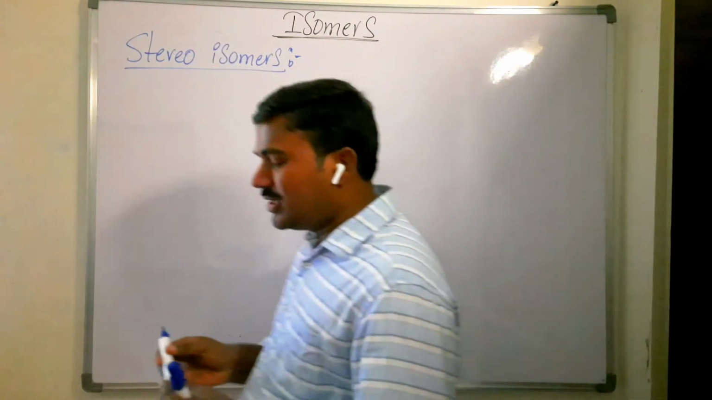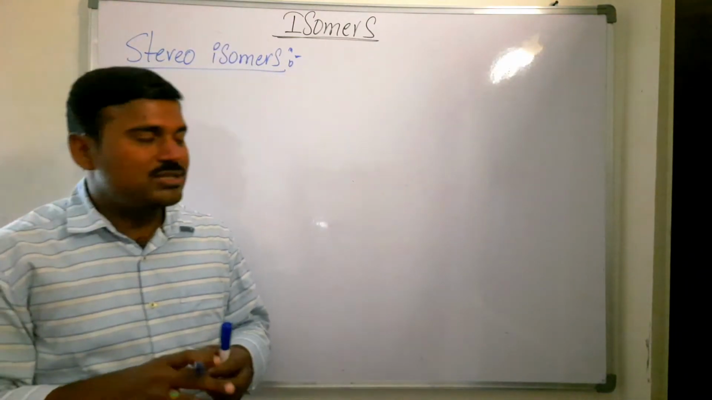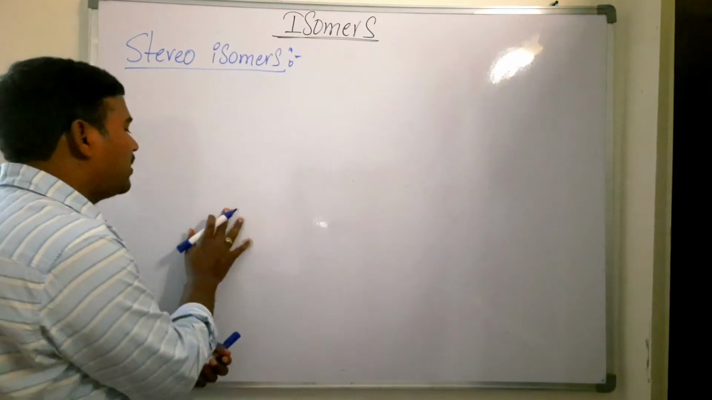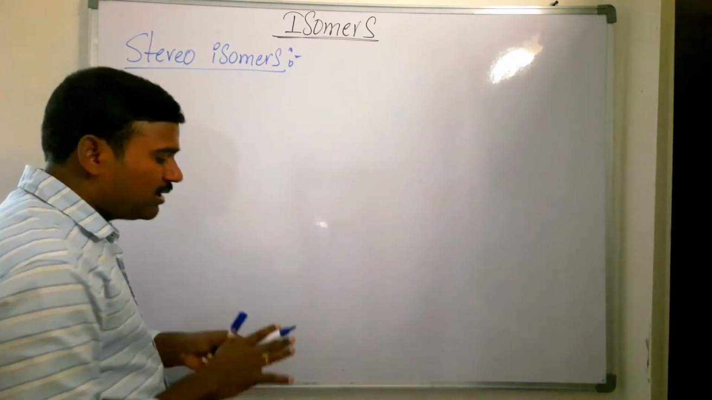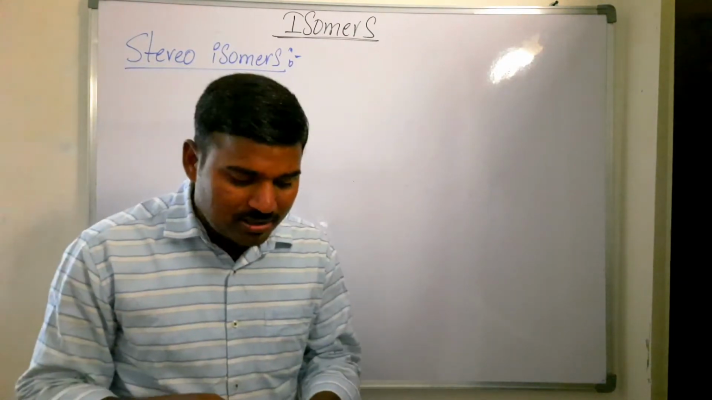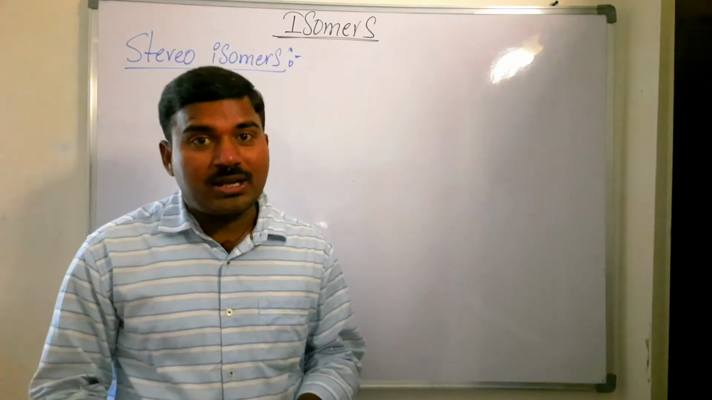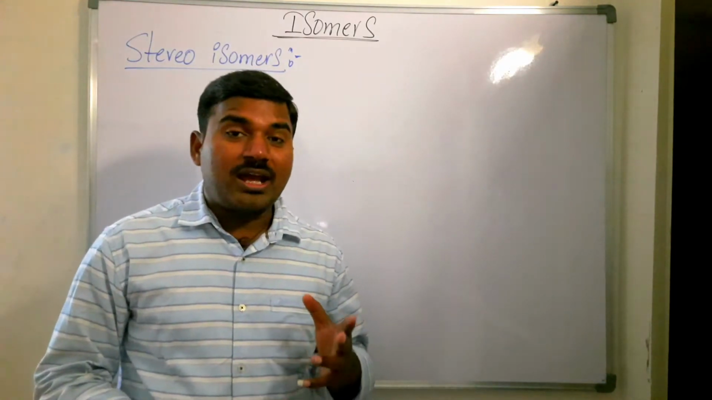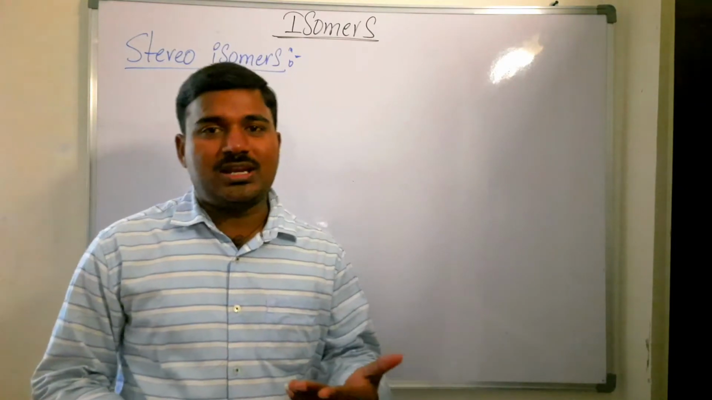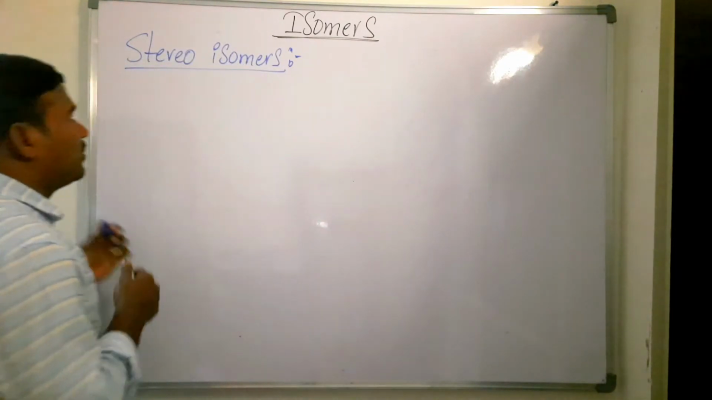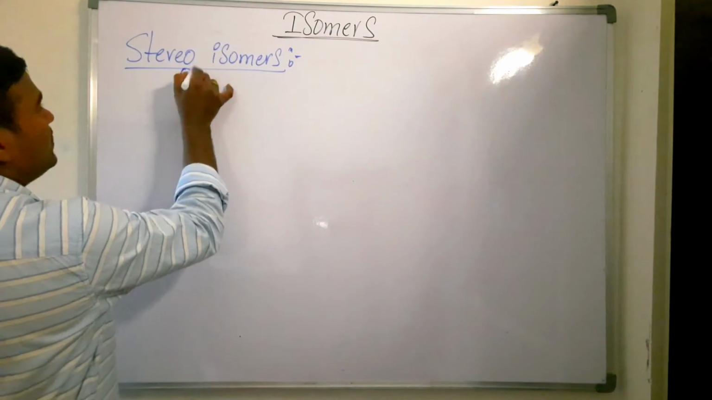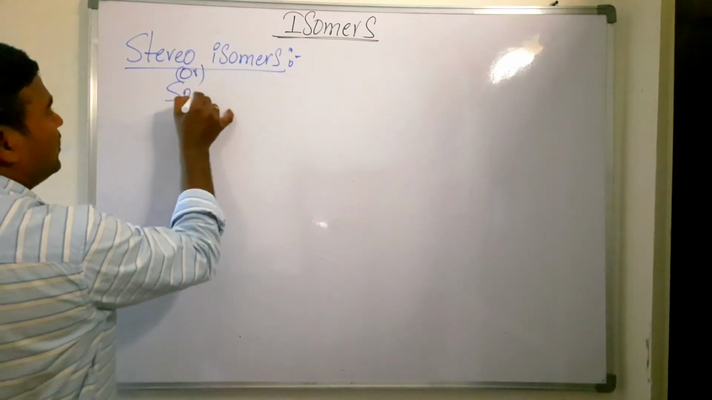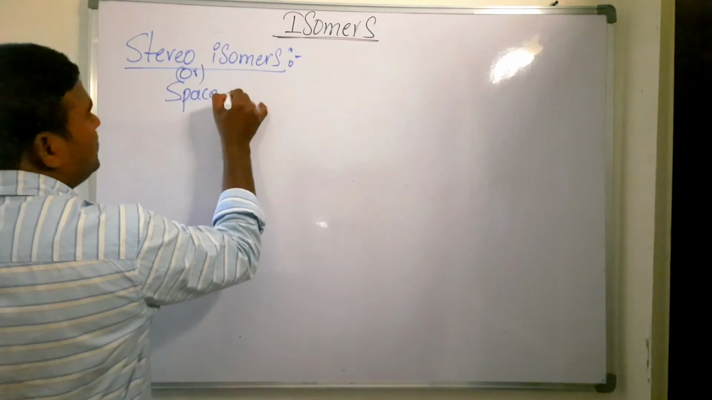Now we are going to see the stereoisomer. What is meant by stereoisomers here? Stereoisomers are organic compounds having the same molecular formula and the same connectivity between the atoms. But here they have a different spatial arrangement. For that reason the stereoisomer is also called space isomer.